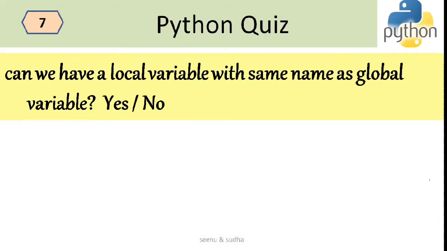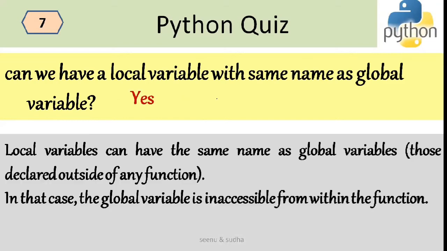So the next question is, can we have a local variable with the same name as a global variable? The variables inside the function are considered to be local variables. For example, I have A is equal to 5 outside the function, and then I have a function F. Inside the function, I'm again saying A is equal to 7. Now this A is different from this A. This A over here is the global variable and this A here is the local variable.